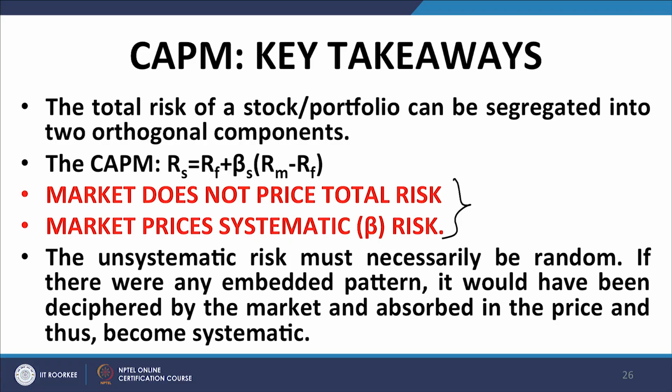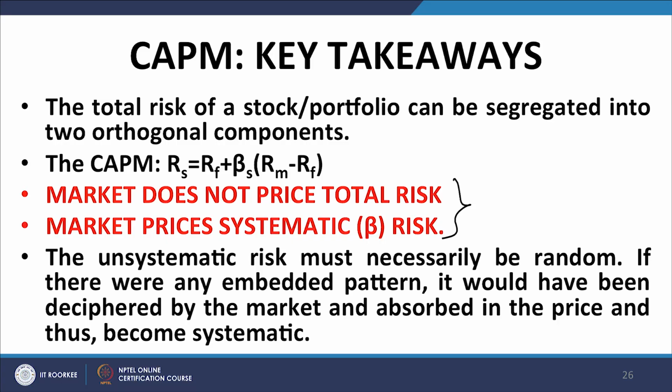So, the key takeaways of the CAPM model: the total risk of a stock portfolio can be segregated into two orthogonal components. Number 1, the systematic risk, which is the beta risk, captured by the sensitivity of the expected return of the portfolio or the security to the market returns, which is captured by beta. And a random component, which is represented by E I.